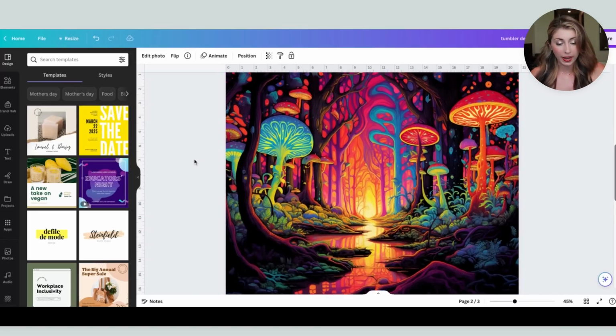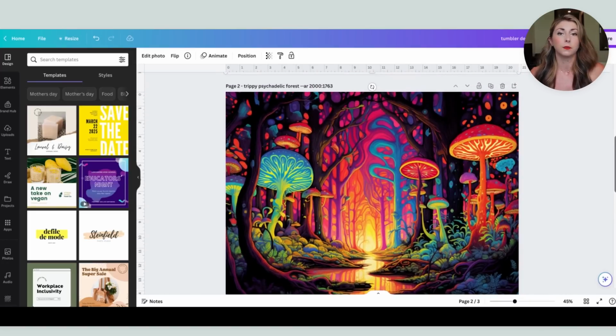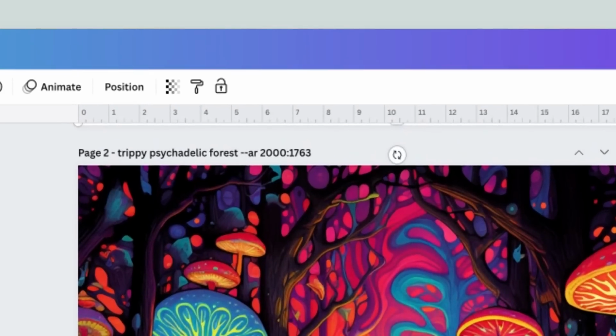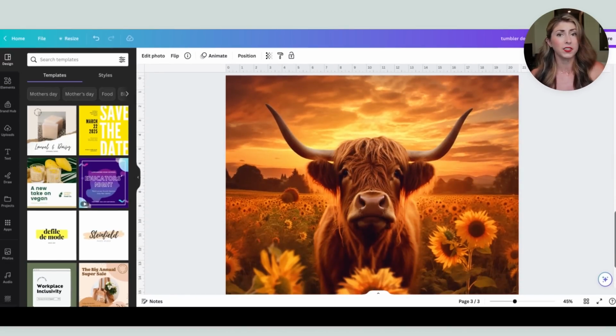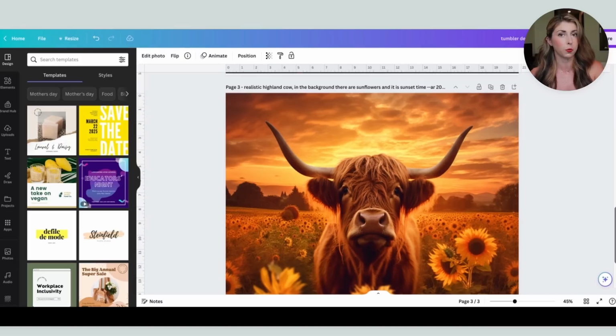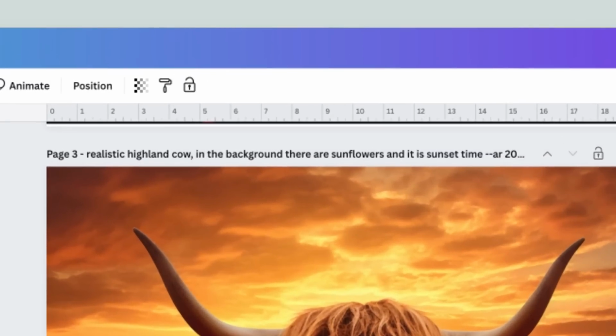I got this right here using the prompt trippy psychedelic forest. Again, making sure we're always including the aspect ratio of the sizing that we actually want for these. And then for this last one, I had seen tons of tumblers selling really well that were similar to this one. So this one, I just wanted to see if these were for sure AI generated, and they were, because I got this using realistic Highland cow. In the background, there are sunflowers, and it is sunset time, AR 2000 by 1763.